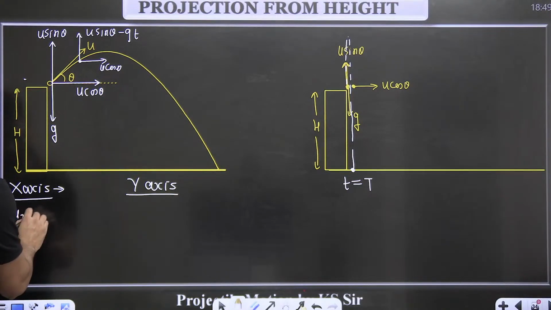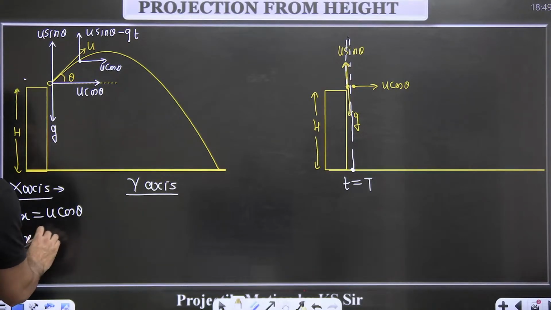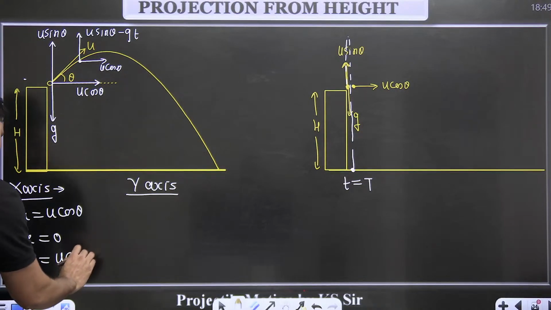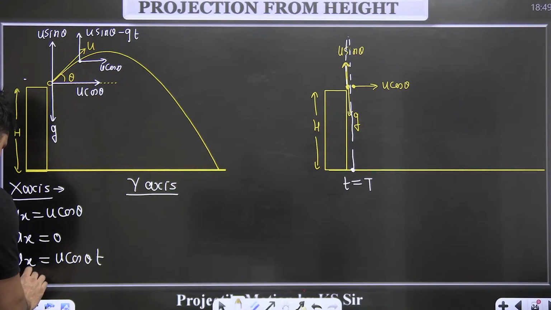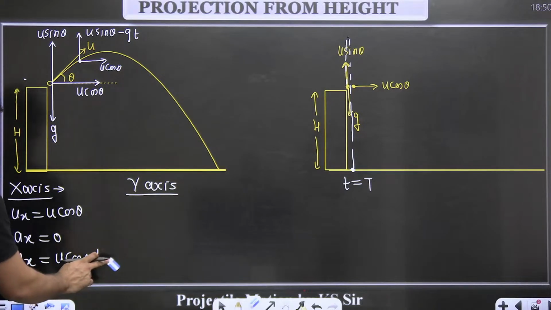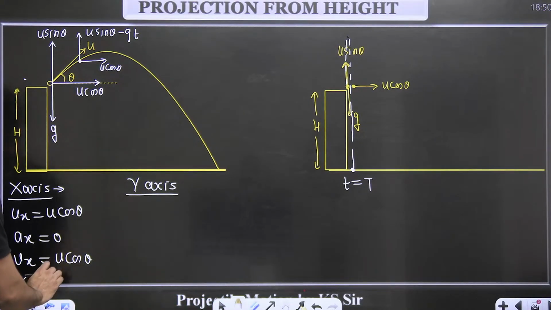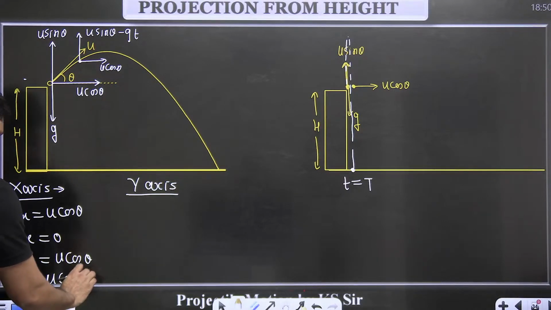So ux is equal to u cos theta, ax is equal to 0, vx will be u cos theta, and displacement in the x direction is equal to u cos theta into t.